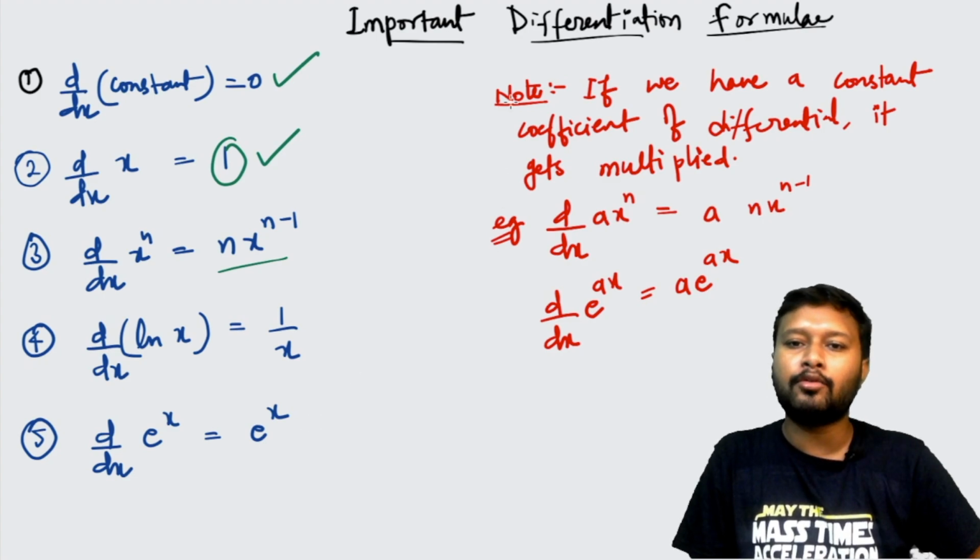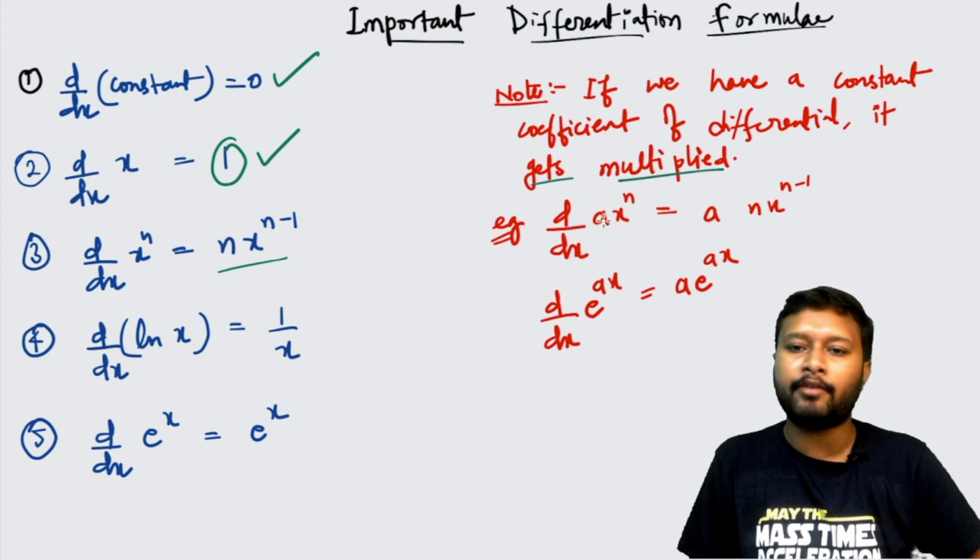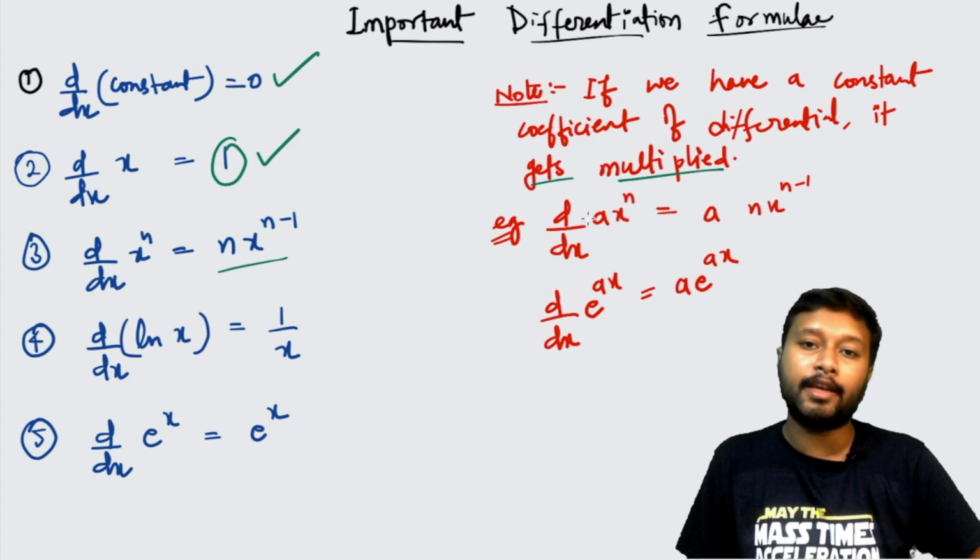Now one thing which you have to note over here, I have written down on the screen, it says that if we have a constant coefficient with the differential, basically it gets multiplied. That's what you have to keep in mind. So if you have a x to the power n, where a is a constant, you don't have to differentiate a, it will get multiplied with the value. So x to the power n has a differentiation of n x to the power n minus 1, just multiply a with that.